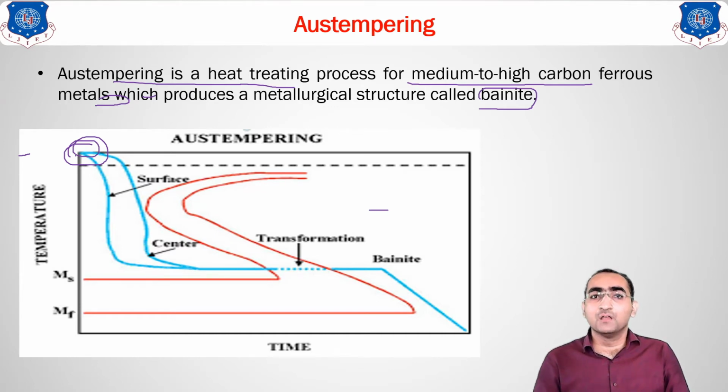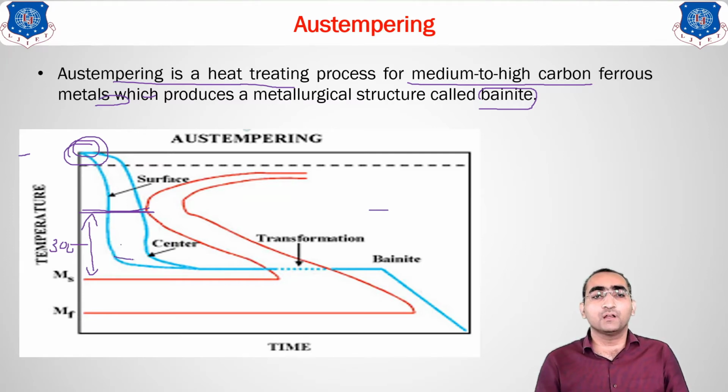Now take a bath which is kept certainly below this nose temperature. You should always keep your bath temperature between the MS range and this nose range. Let us take 300 degrees Celsius. Take that material and keep it inside that bath kept at 300. The material will start rapidly cooling till 300 degrees Celsius.